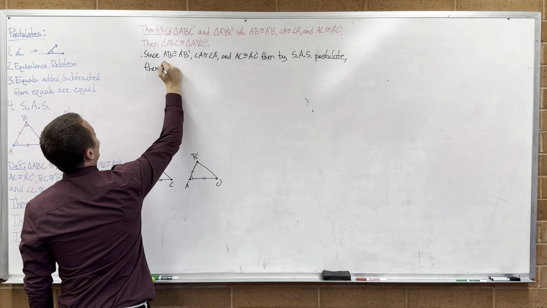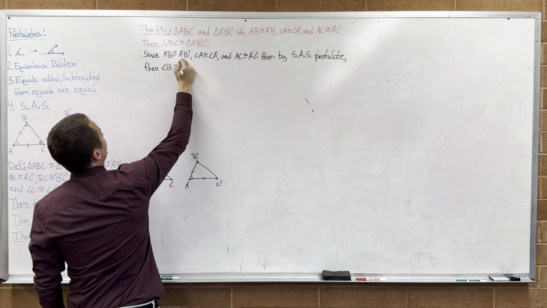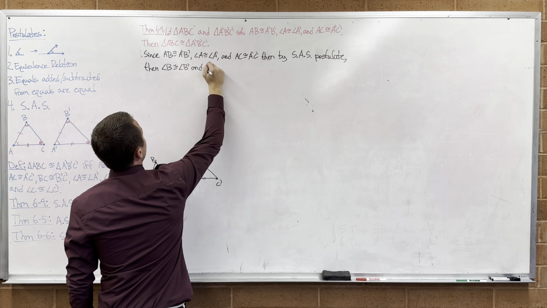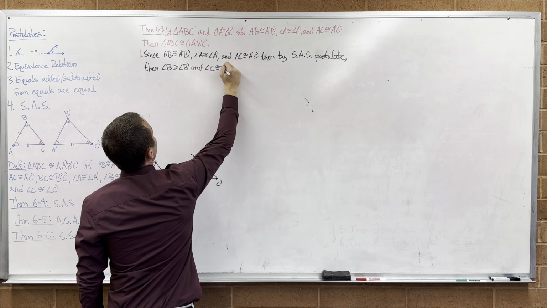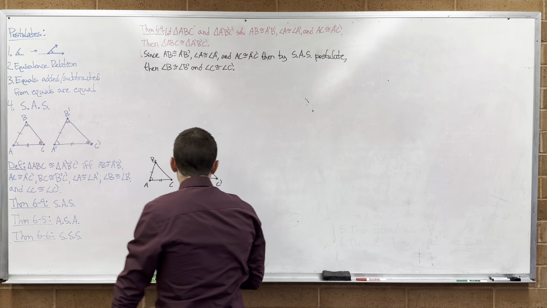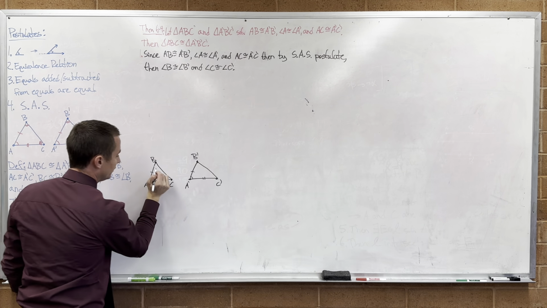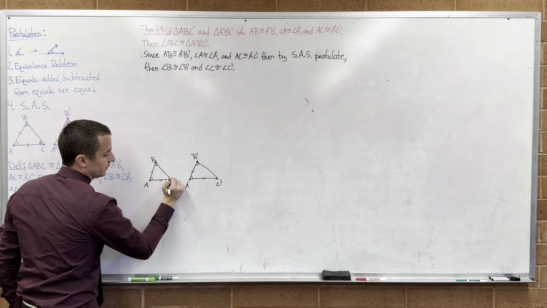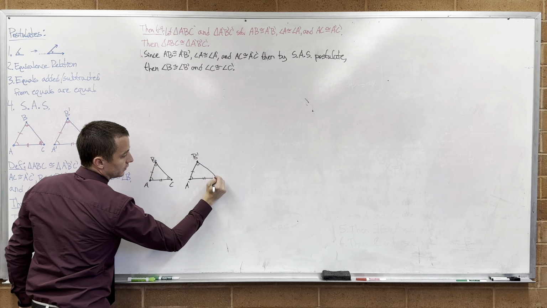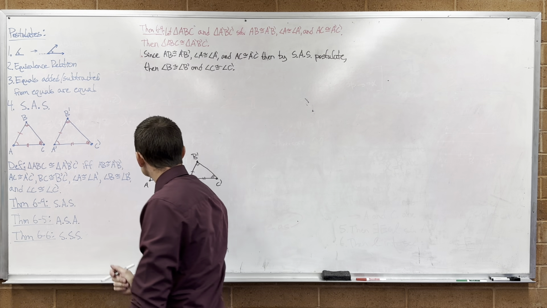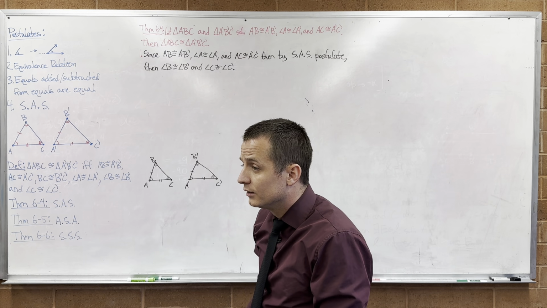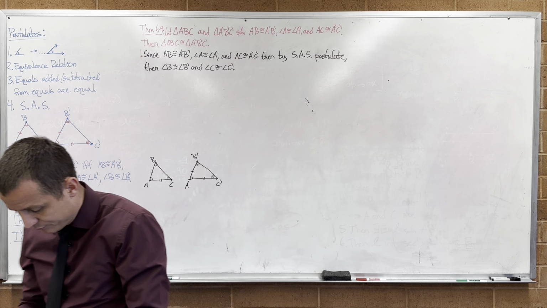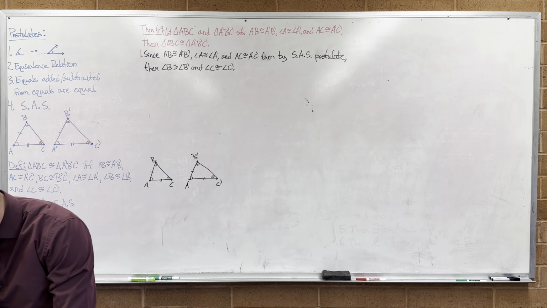So then I know angle B is congruent to angle B prime, and angle C is congruent to angle C prime. Okay, so now I know that this is congruent to this, and I know that this is congruent to this. What remains? I need to show that this side is congruent to this side, right? Yes. So how am I going to do that?